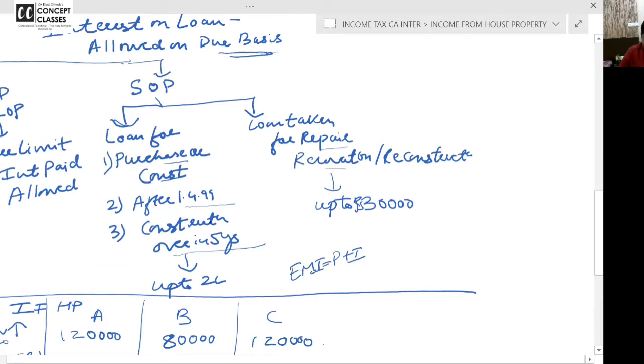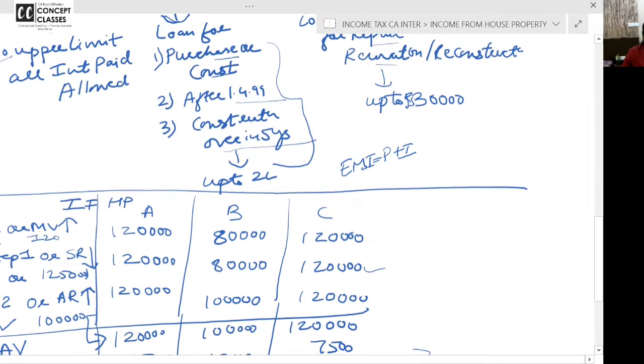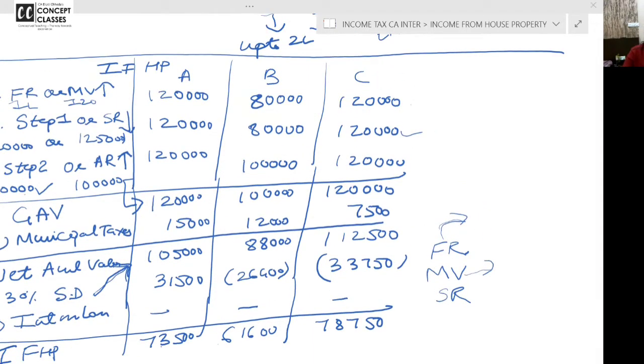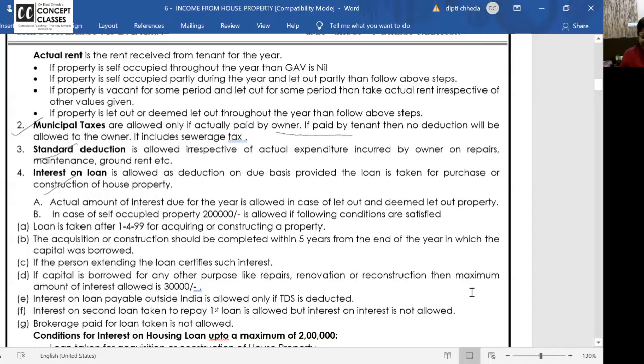Suppose you started the construction after 1999, construction took 7 years. How much interest on loan will be allowed? 30,000. All the 3 conditions should be satisfied. Then in case of self-occupied property, interest on loan, you get a deduction of 2 lakh. Otherwise, you get a deduction of 30,000. All clear? Right. See, these problems we have worked out in the last class. I hope interest on loan is clear to all of you. Then we will go to the GAV.